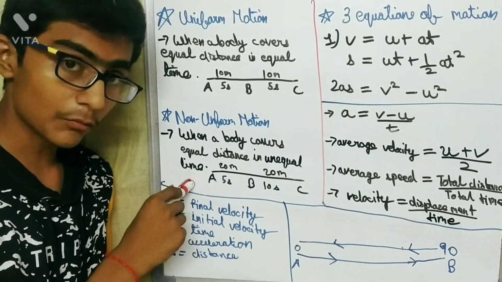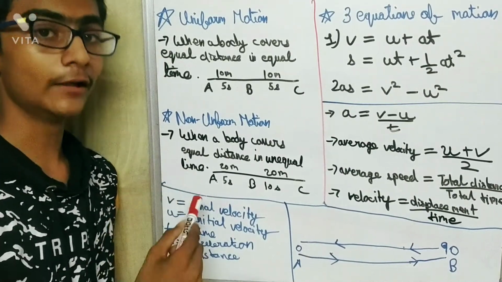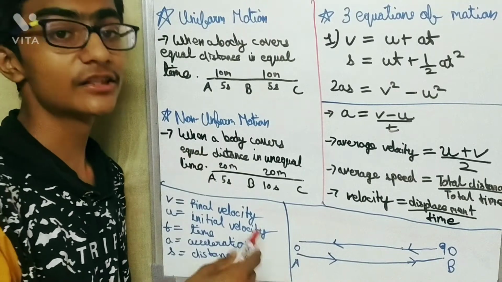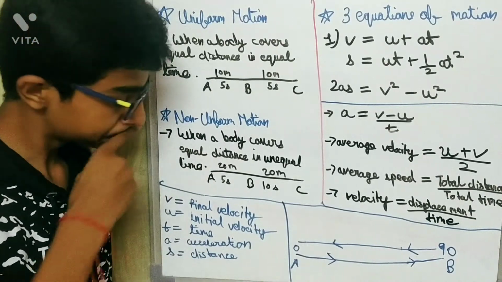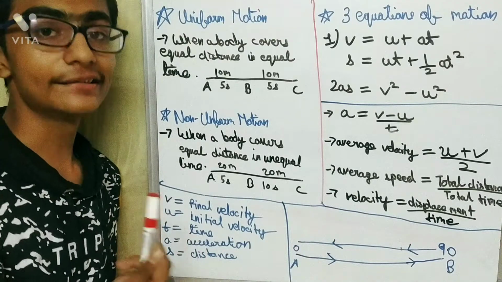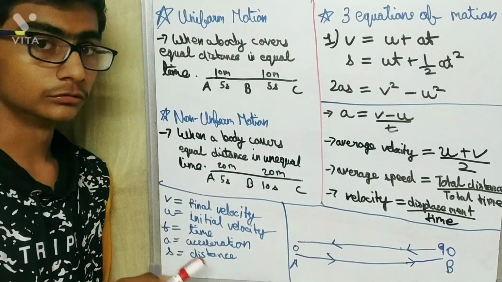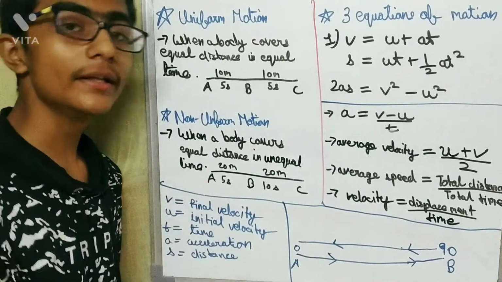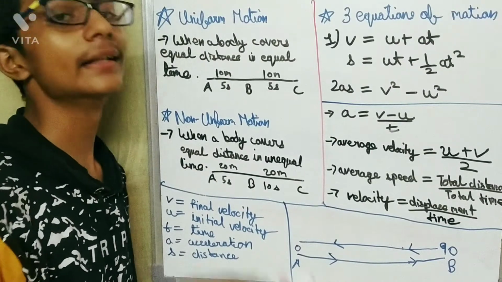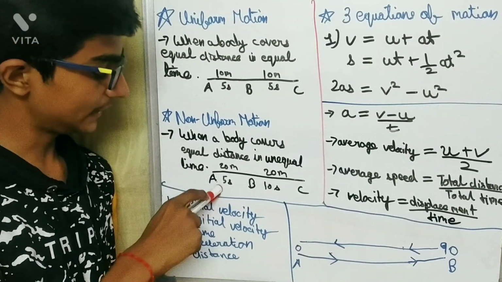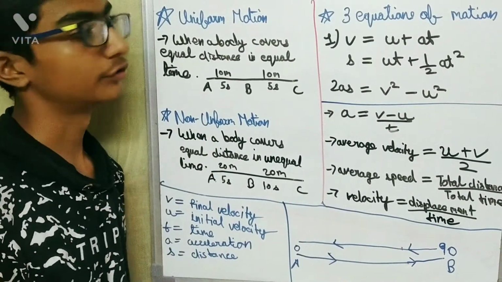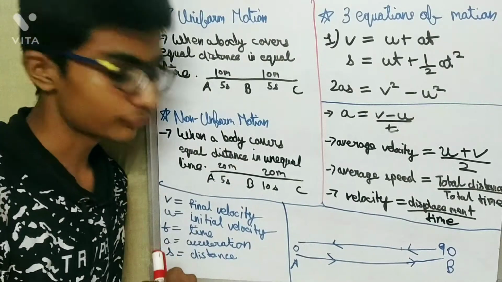The time is not equal and the distance is equal. If you write something else, that distance is not equal and the time is equal, then it would be wrong. So the definition will be, when a body covers equal distance in unequal time, then it is non-uniform motion. So here types of motion is over.